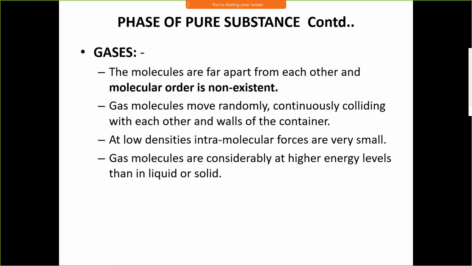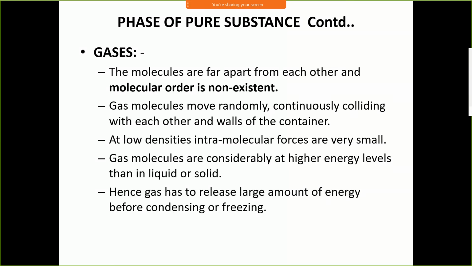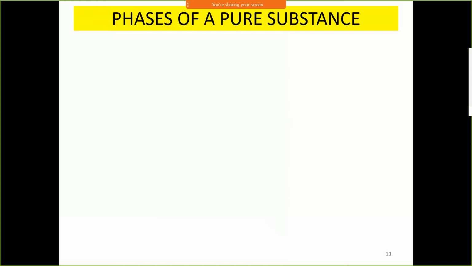When the liquid is heated, it converts into vapor. It means vapor has high temperature. Therefore, molecules of vapor possess high energy. Hence, gas has to release a large amount of energy before condensing or freezing. When the vapor converts into liquid, it has to condense. While condensing, it releases latent heat. When the liquid is again cooled, it converts into ice. This process is called freezing. While freezing, it releases latent heat.